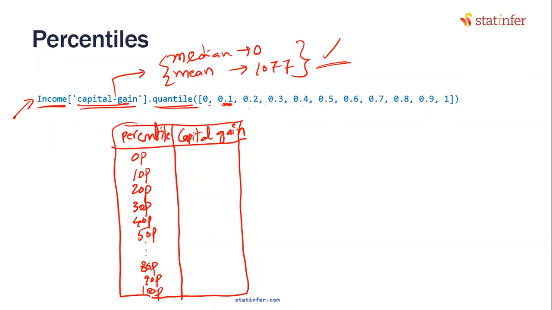Do you agree with that point? These will be capital gain values, right? And if you ask for 0 percentile, in the result you will get the minimum capital gain. Am I correct? If you ask for 100 percentile, you will get max capital gain. Yes or no? If you ask for 50 percentile, you will get median capital gain, like that. What I want you to do is go ahead, execute this. Be ready with the output. We will deep dive into output, understand these percentiles even further. So quickly go back to our code and then execute the code quickly.